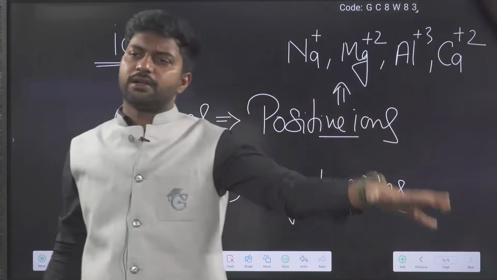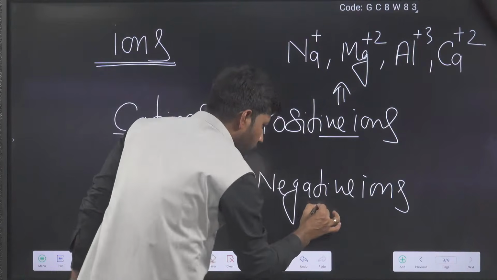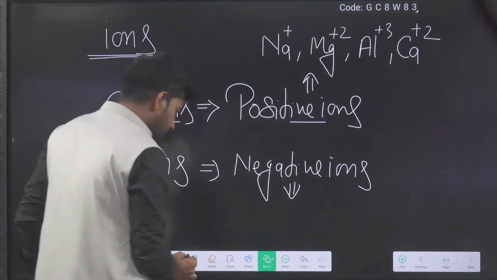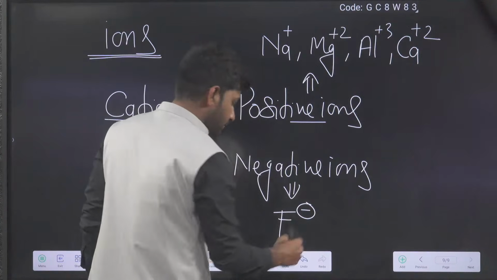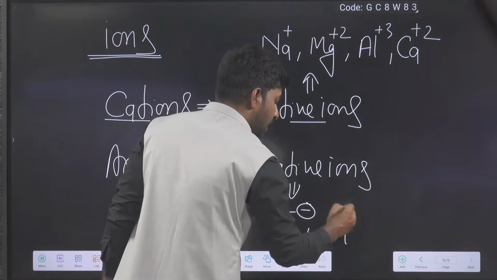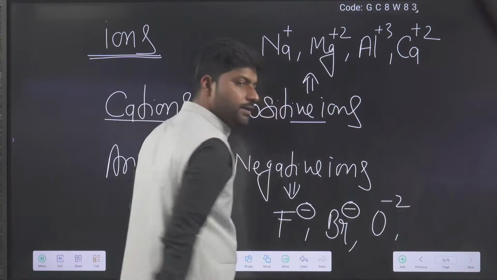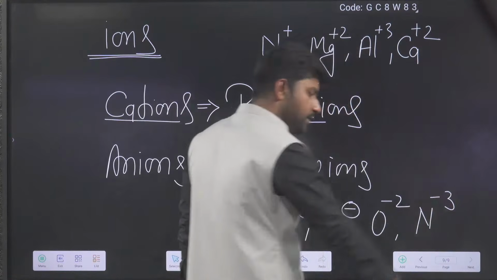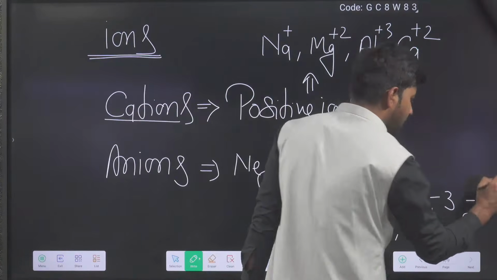So many are there. You also know negative ions, you have heard of them. For example, fluoride ion, bromide ion, oxide ion, nitride ion, sulfide ion, so many are there.